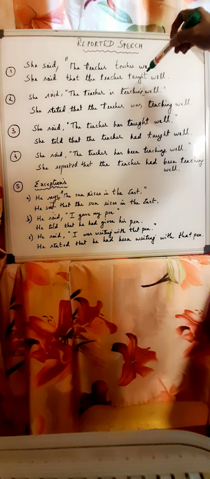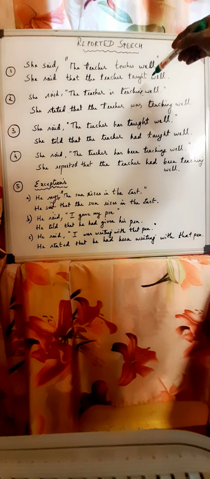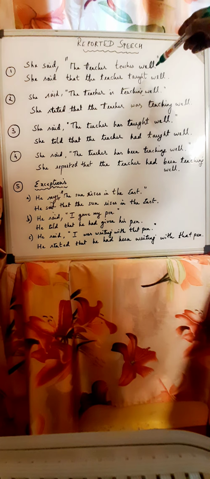What is the basic rule of reported speech? What are we doing out here? We are changing the statement made by a speaker, which is called direct speech, to indirect speech or reported speech. So your friend has made this statement, okay, and you are telling another friend what she said.